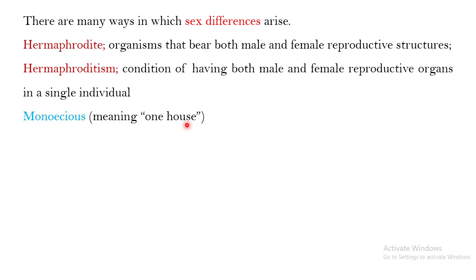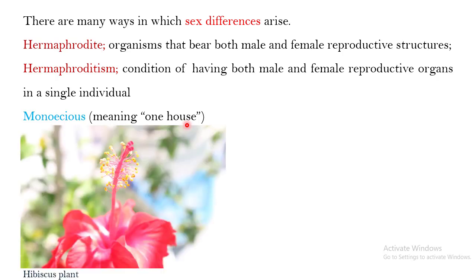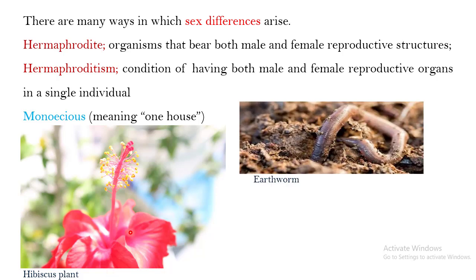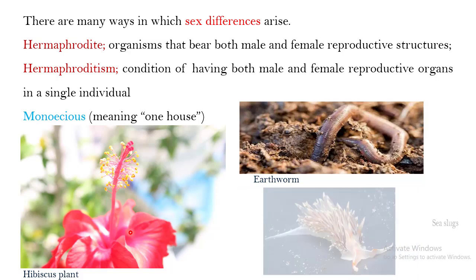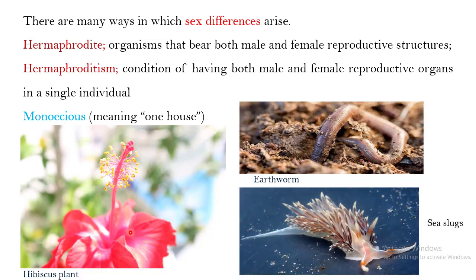If you look at examples of hermaphrodite organisms, one common example is the hibiscus plant. So this is going to be hermaphrodite. Earthworms are a very good example of hermaphrodite organisms. And then there are sea slugs, which are hermaphrodite in nature.